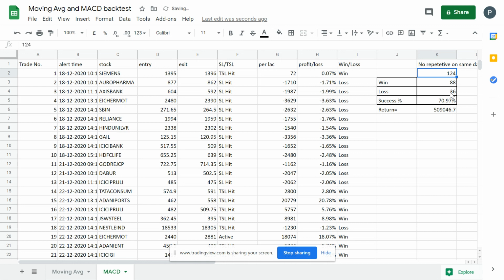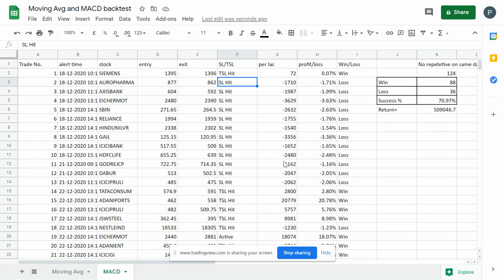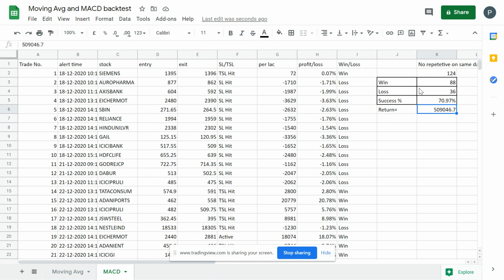That is if you don't have the whipsaws or the falls in the market, but that tends to happen very frequently, like twice or thrice a month. So this is how these two have given the profits. Since the return seems to be higher on MACD, due to the number of trades, around 50 trades more for MACD.